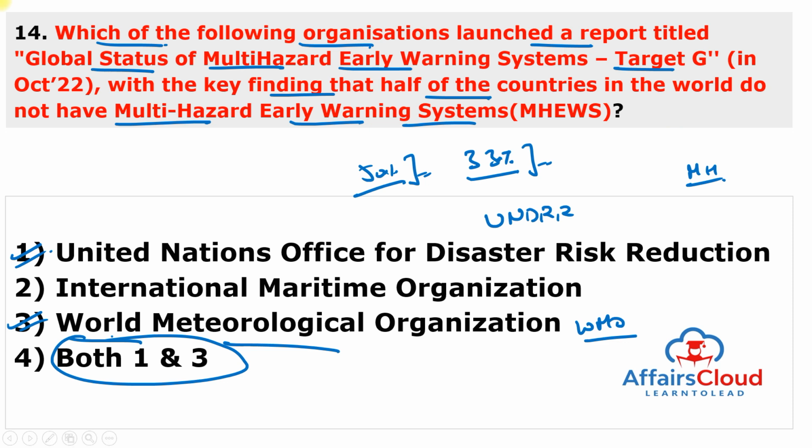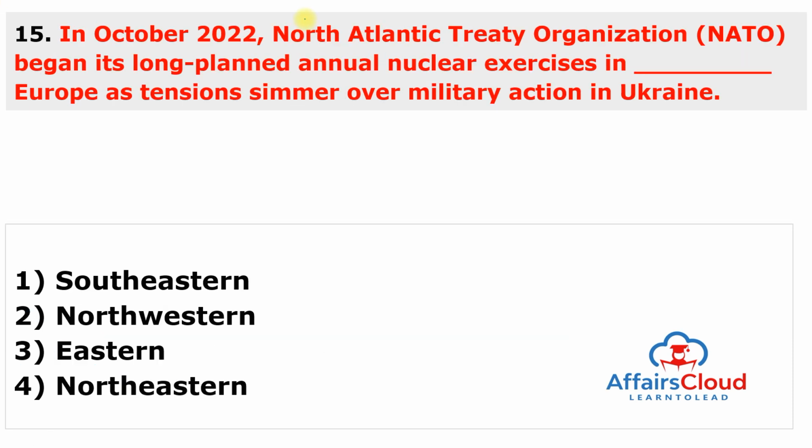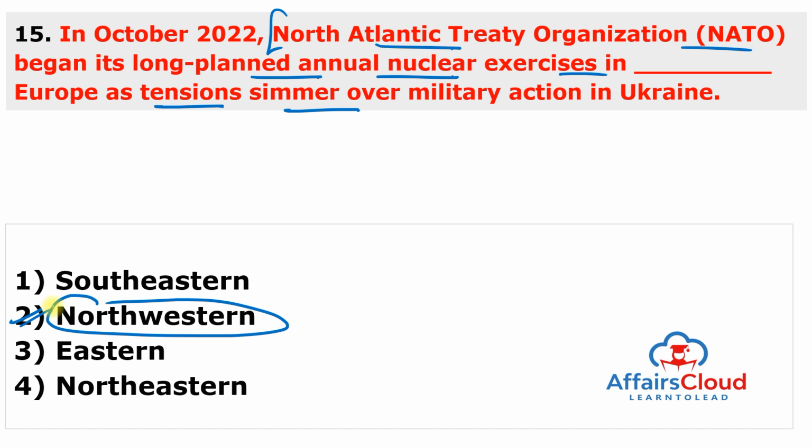Moving to the next question. In October 2022, the North Atlantic Treaty Organization, or NATO, began its long-planned annual nuclear exercise in the dash area of Europe as tensions simmer over military action in Ukraine. And this is northwestern Europe. So the answer to this question is second. NATO began its long-planned annual nuclear exercises in the northwestern area of Europe as tensions simmer over the military actions in Ukraine.